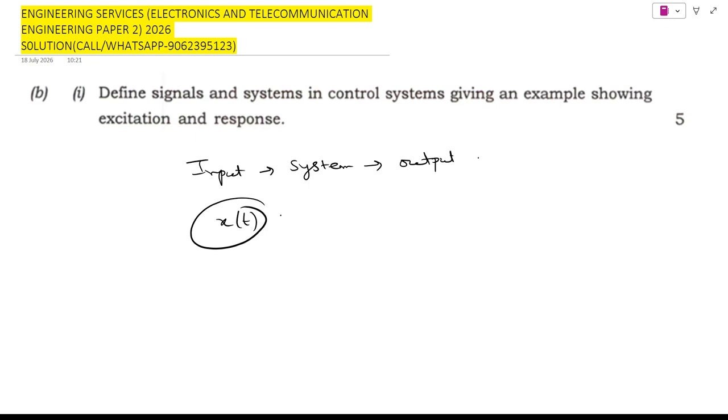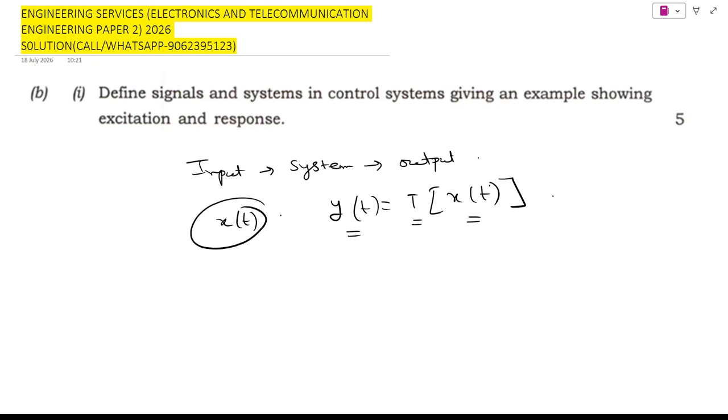Okay. Now, what is a system? A system is a physical device or mathematical model that accepts an input signal, processes it according to a defined rule, and produces an output signal. So y(t) equals T[x(t)], where x(t) is the input signal, T is the system, and y(t) is the output signal. Thus the system transforms one signal into another.